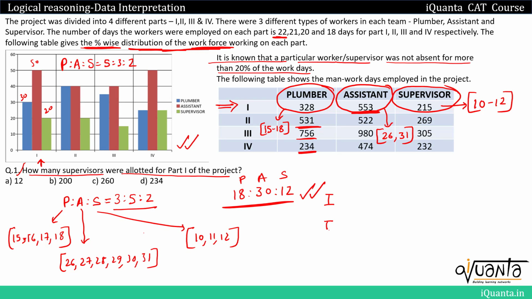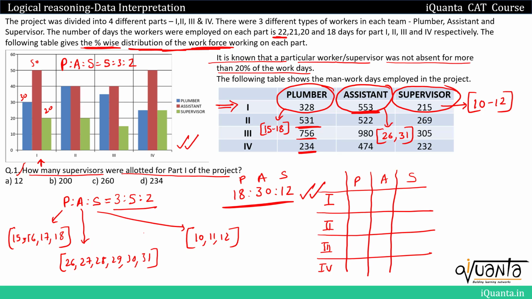So we'll have part 1, part 2, part 3, part 4. We'll be having plumbers, assistants and supervisors. So in part 1 we got 18 plumbers, 30 assistants, 12 supervisors. In part 2 we'll be getting 30 plumbers. In part 3 we'll be getting 42 plumbers. In part 4 we'll be getting 16, 30 over here, 15 here, 60 here, 18 here, 32 and 16 here.